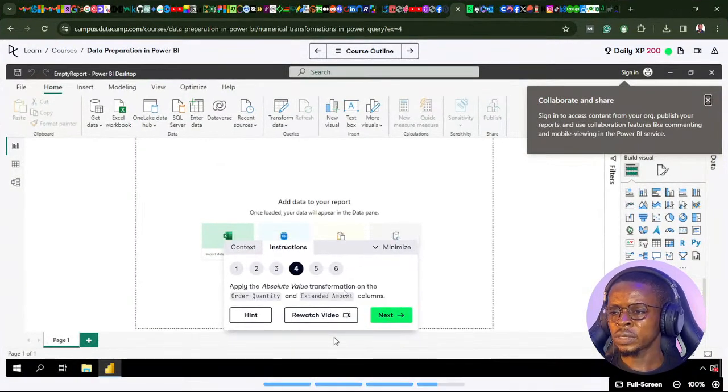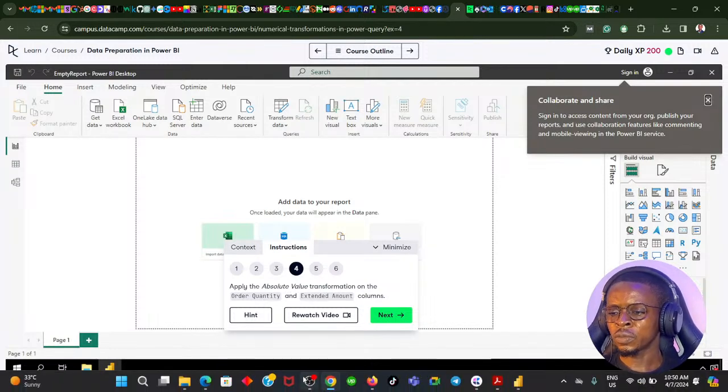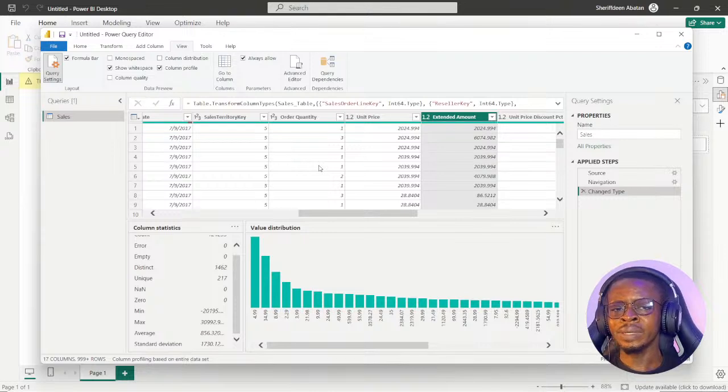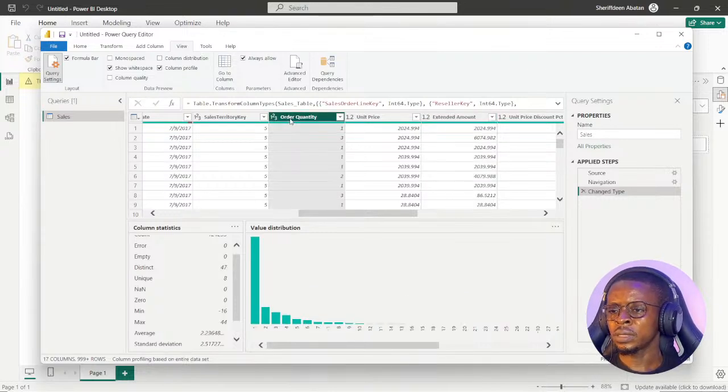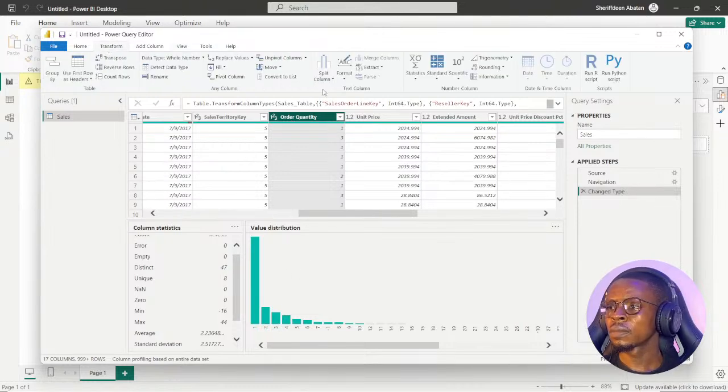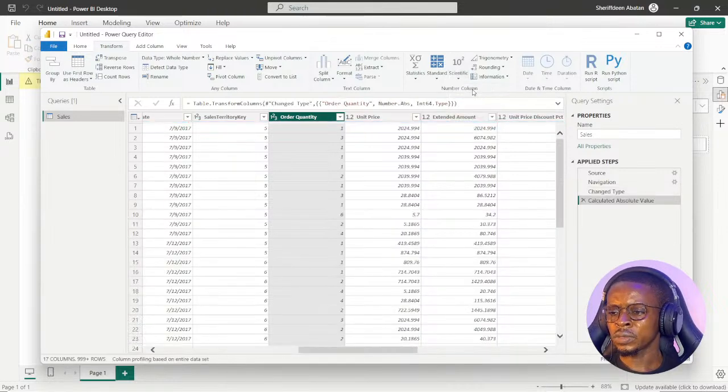Okay, apply the absolute value transformation on the order quantity and extended amount columns. Let's apply the absolute value transformation. Maybe that will get rid of the negative values there. So I think that is correct. Let's see, order quantity. So if I go to transform, absolute value, where is that? Oh, this is the absolute value feature. It's under scientific. If I click on that, let's see what's going to happen. Let me do it again.